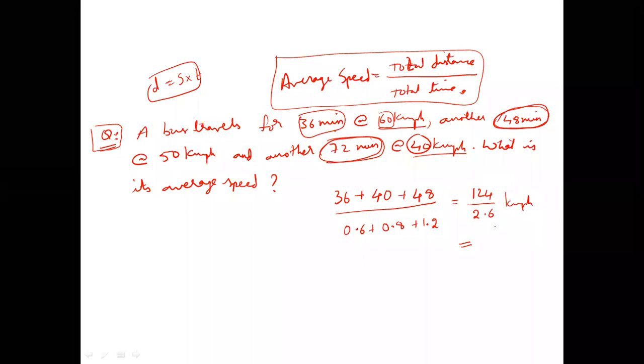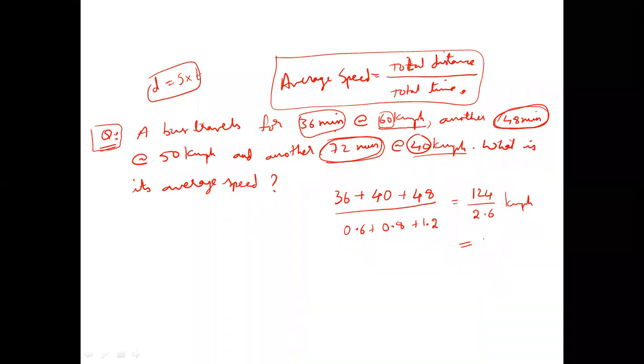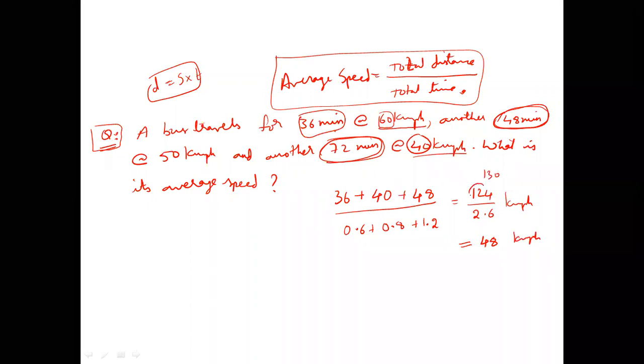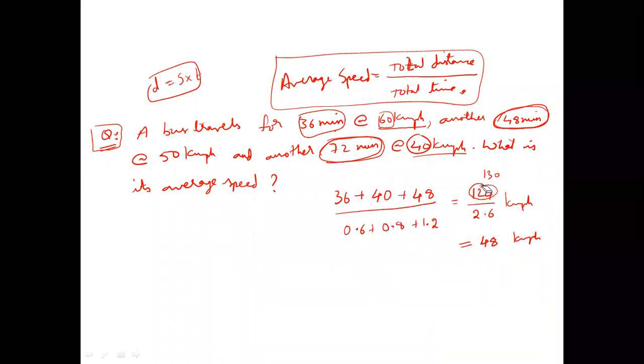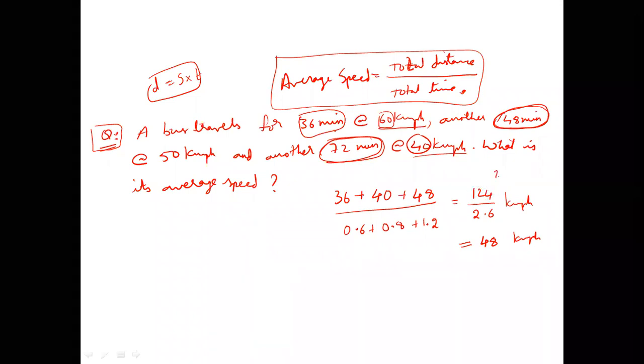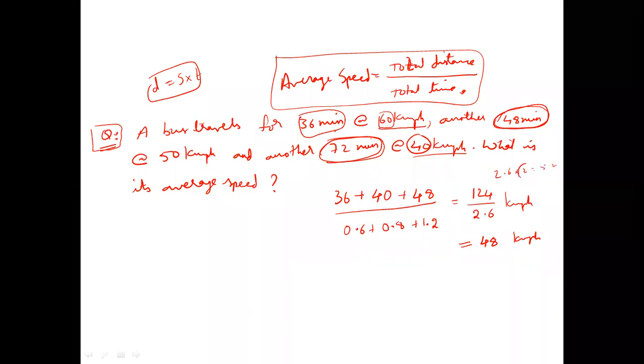So if there is only one option in the 40s, that is your answer. It actually comes as 48 nearly if you verify. Because than 130, how much less is 124? 6. 2.6 into 2 is nearly 6, so than 50, 2 less should be there. So very approximately 48 should come. But in the 40s, if only one option is there, that is your answer.